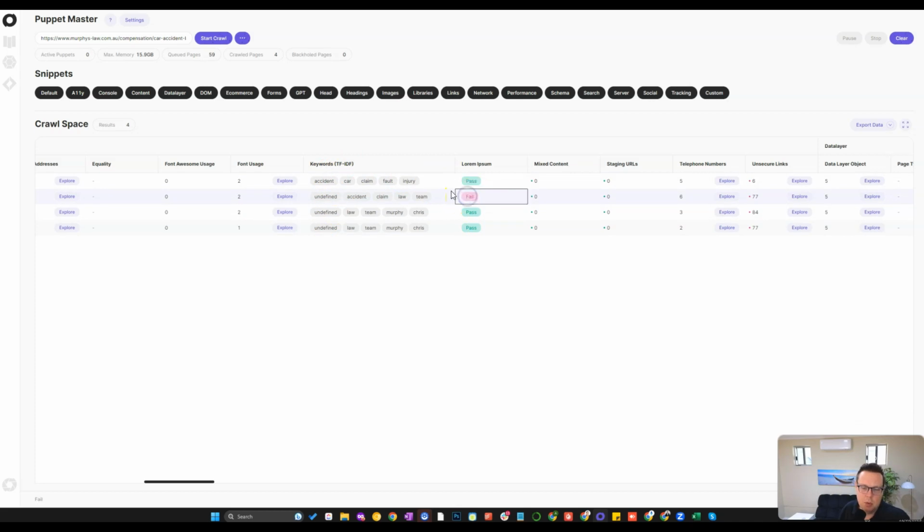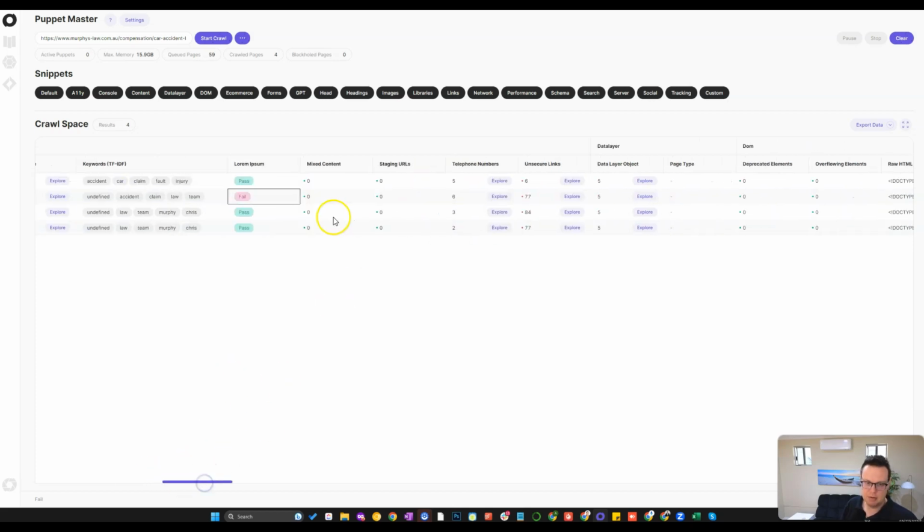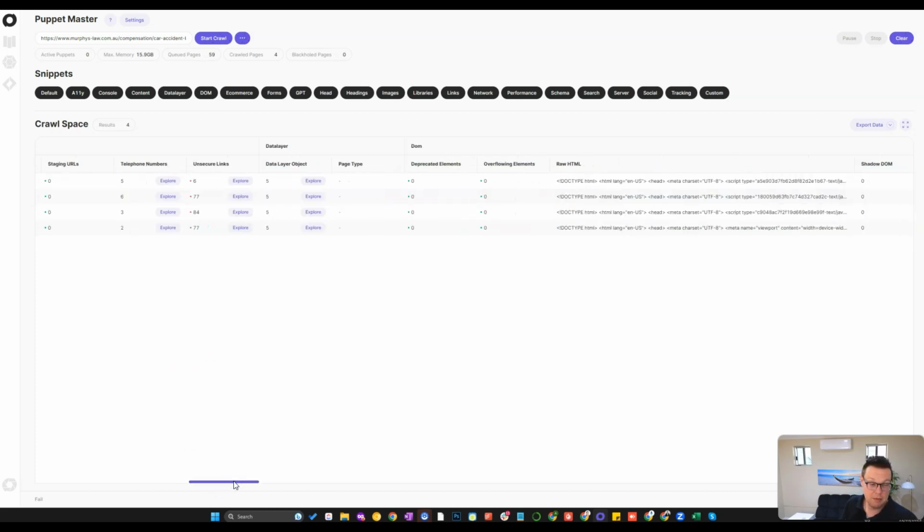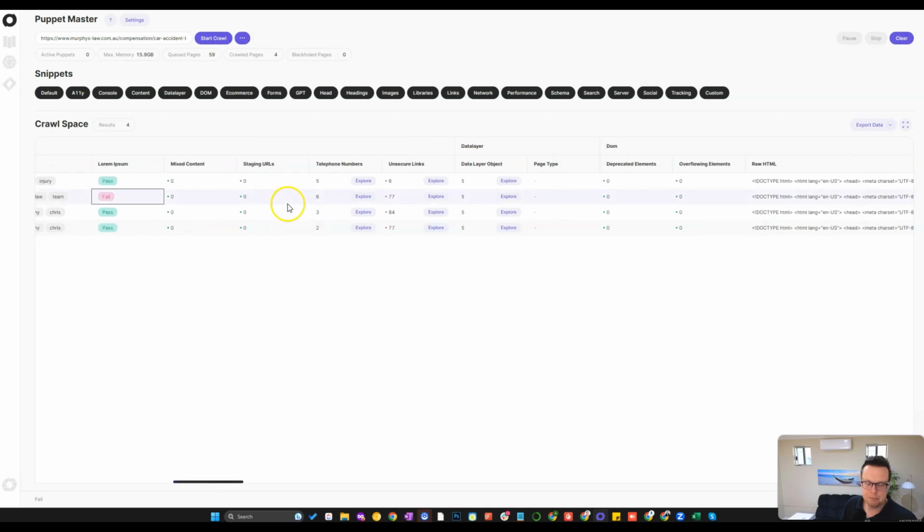And then I love this one, the lorem ipsum fail. So this company actually has lorem ipsum placeholder text on their website, which the web designer must have forgotten there. And this tool has picked it up. So just for that, I would buy this tool. And by the way, it's $5 per month for one installation and $10 per month for 3 installations right now, which is an absolute steal in my view.